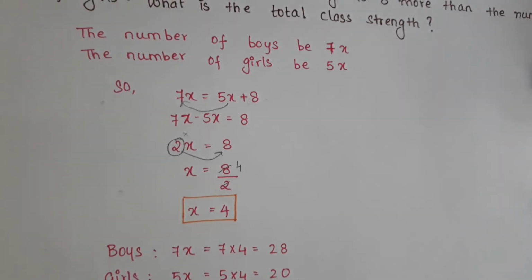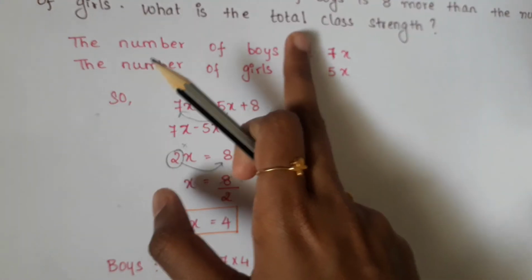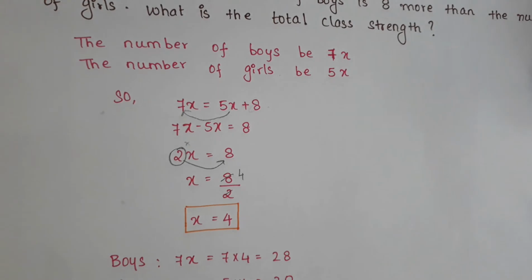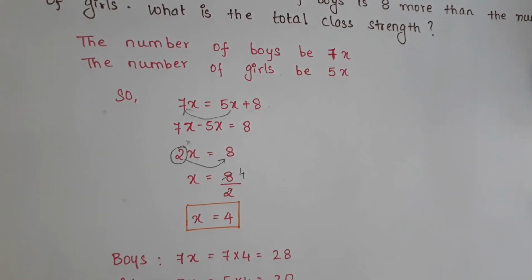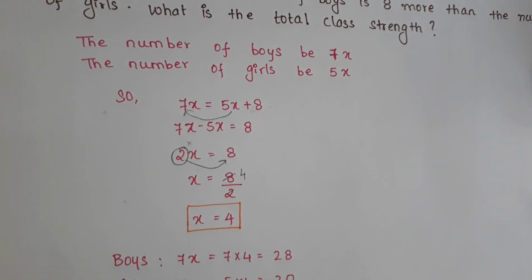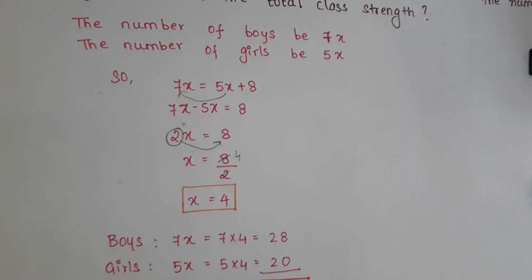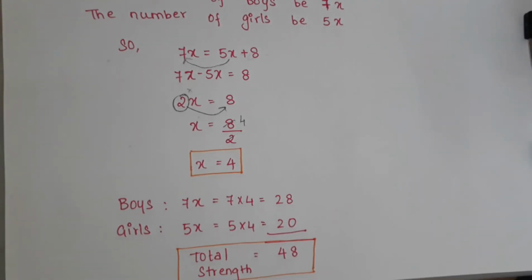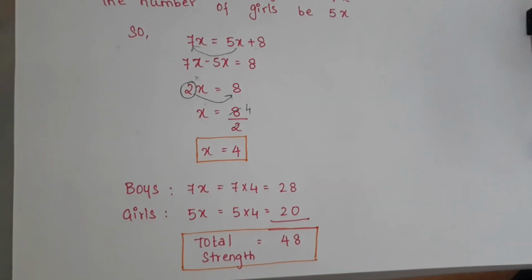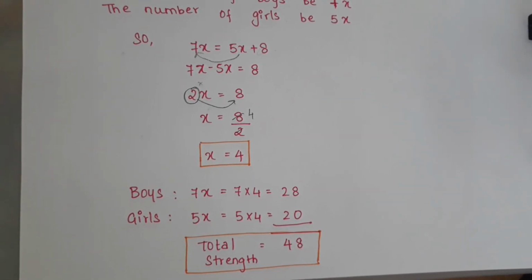In the question they have asked what is the total class strength. So we need to find both boys and girls. We need to add both boys and girls so that we get the total strength. So if we add 28 and 20, we get the answer as 48.